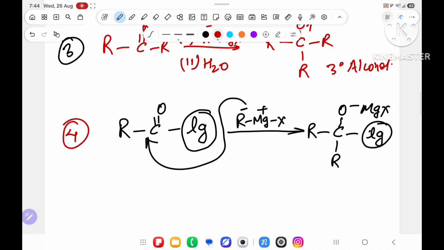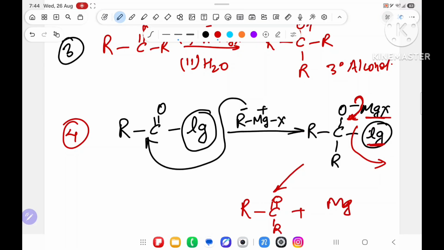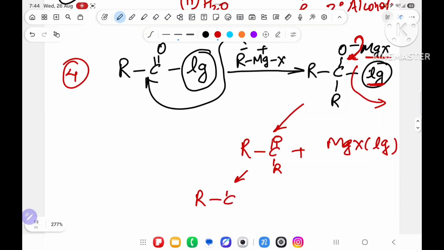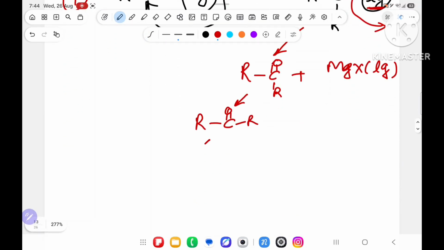This time oxygen does not want hydrogen, it does not want water, because this leaving group is present. First oxygen wants to return back to the double bond. If that is not possible, then it searches for a leaving group, like the Grignard reagent previously. If that is not possible, then water will come. So the leaving group is there, so what will you get? R C double bond O, R is there, plus this MgX and the leaving group will go outside, MgX leaving group. So you write it properly: R C double bond O R. Again it will become a ketone.